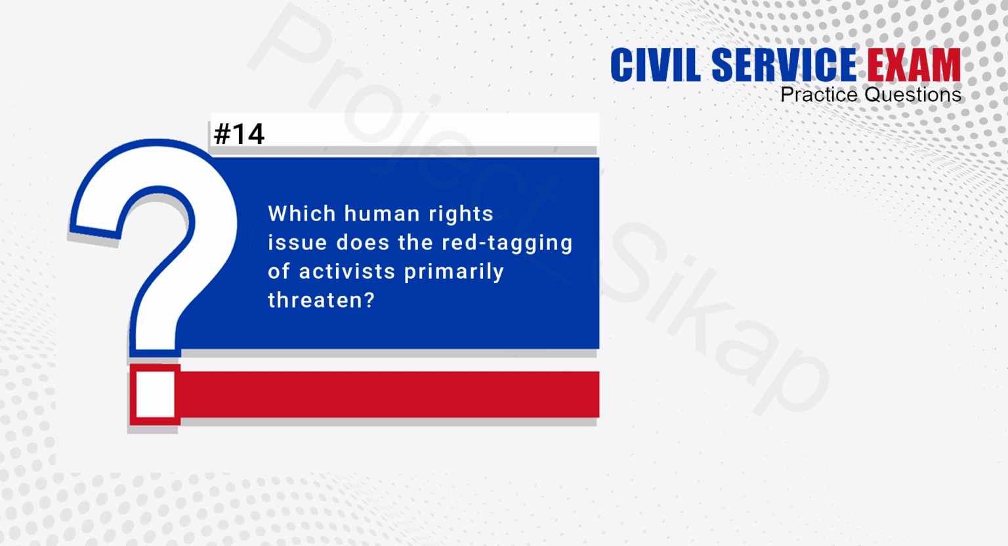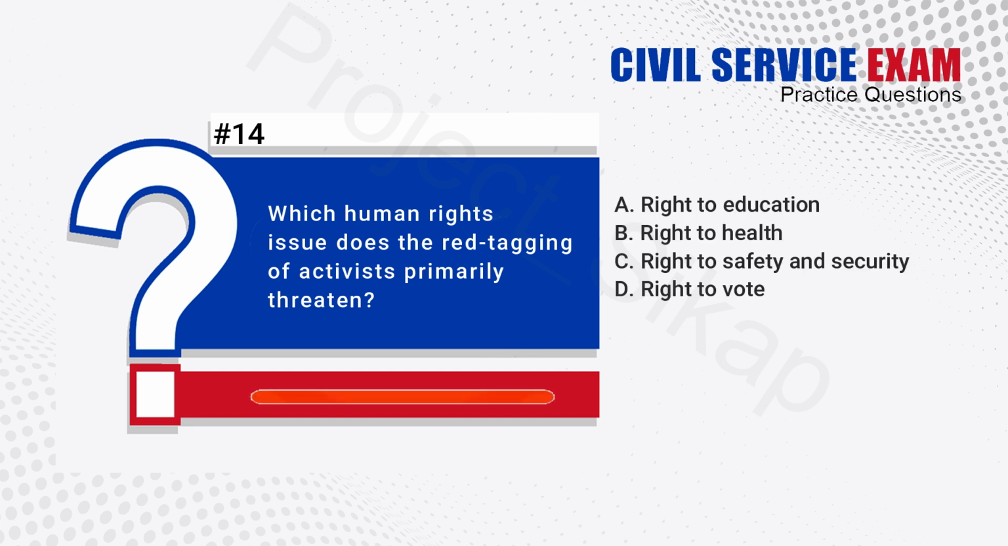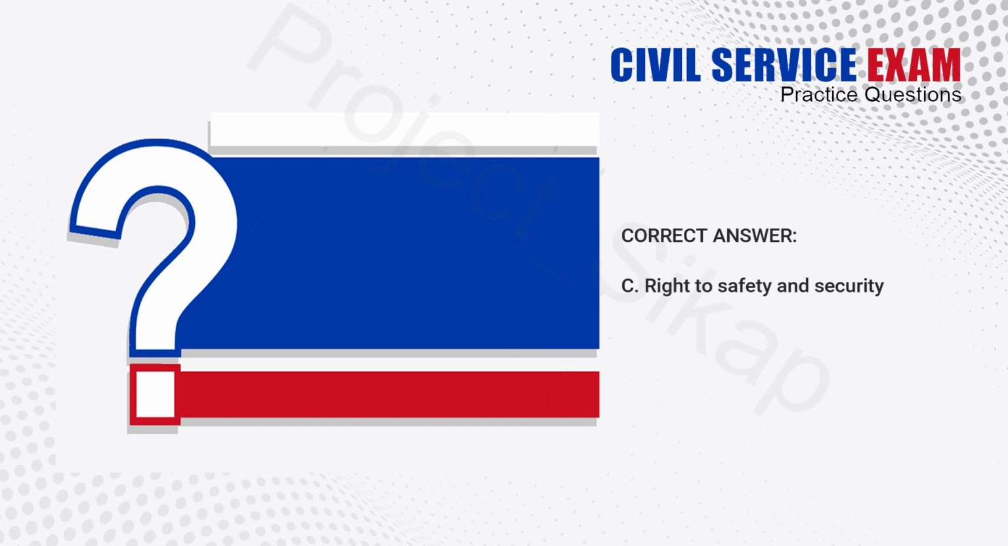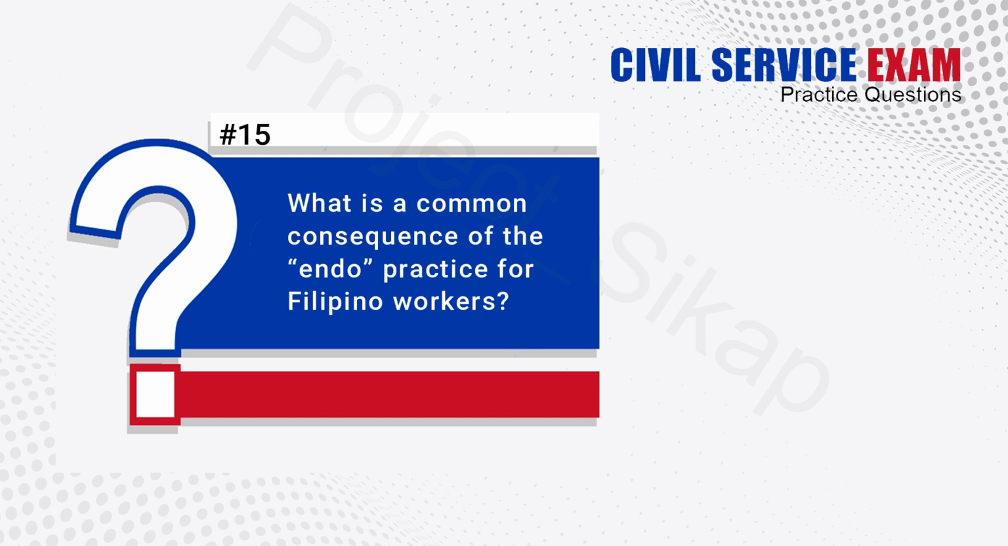14. Which human rights issue does the red tagging of activists primarily threaten? A. Right to education. B. Right to health. C. Right to safety and security. D. Right to vote. The answer is C. Right to safety and security.